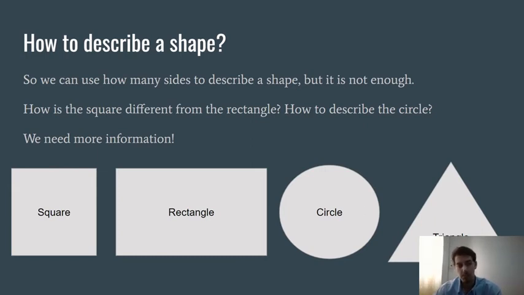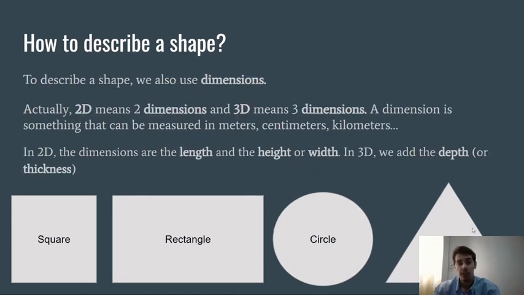You can say this shape has how many sides, but it is not enough, because how do you know the difference between a square and a rectangle? The two of them have 4 sides, right? And you cannot use the sides to describe a circle. So we need to use more information if we want to describe the shape to someone. So to describe shape, we will use the number of sides, but we also use the dimensions.